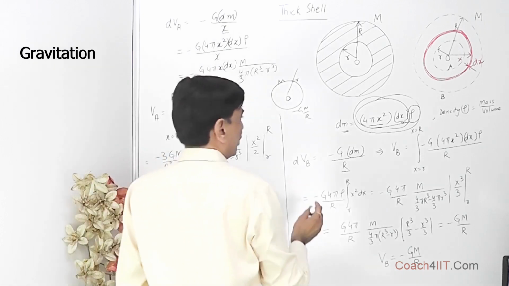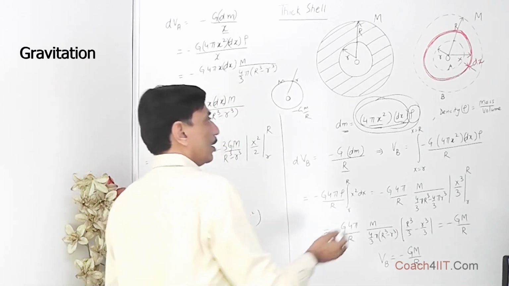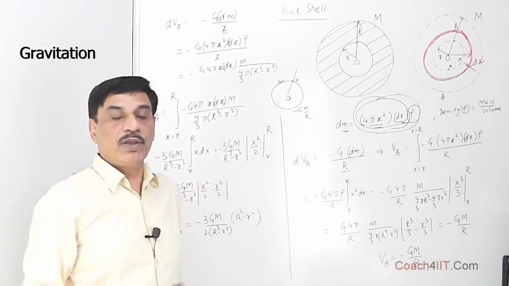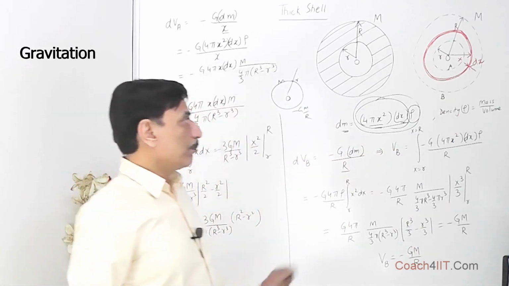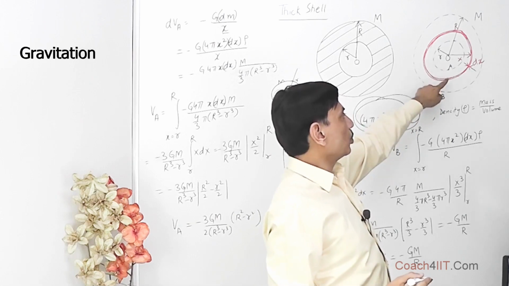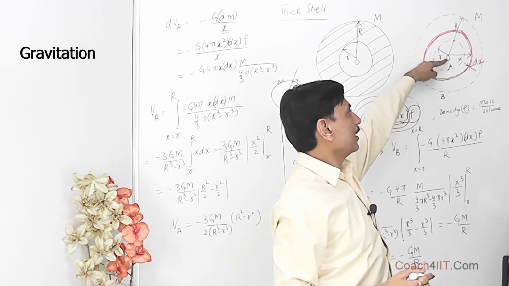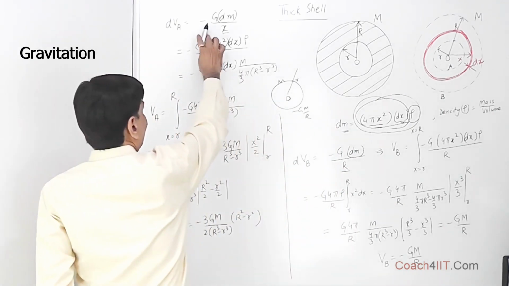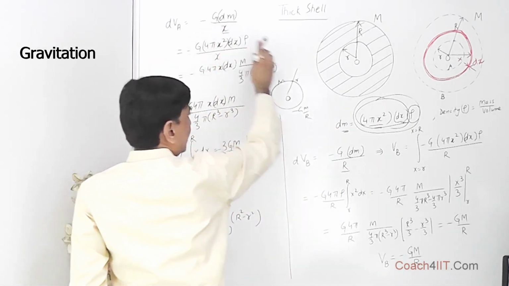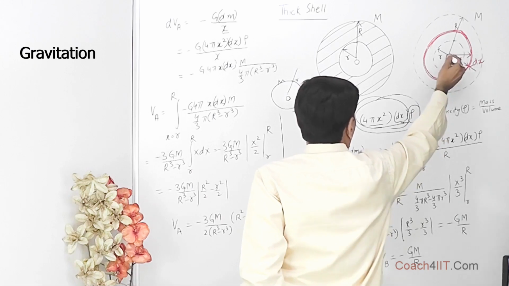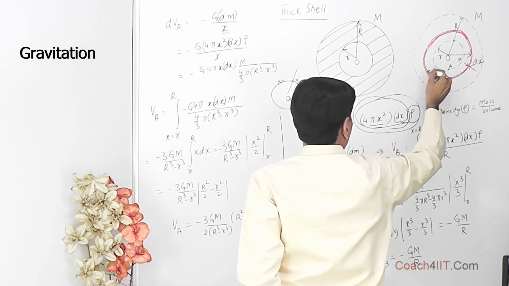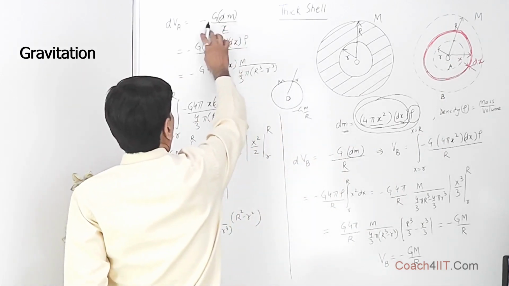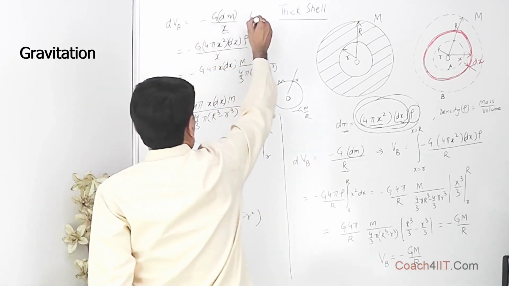If we are interested in finding the gravitational potential at the inner surface or within the cavity, then we find the gravitational potential because of this red shell at its own surface, and whatsoever is within this is going to have the same contribution. So it is going to be minus G dm by x, where x is the radius of this red shell. Whatsoever is the potential at the surface, the same is going to be the contribution within it. So minus G dm upon x. So this is one point.